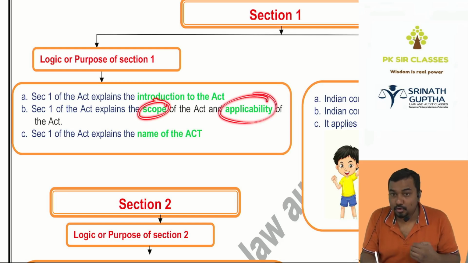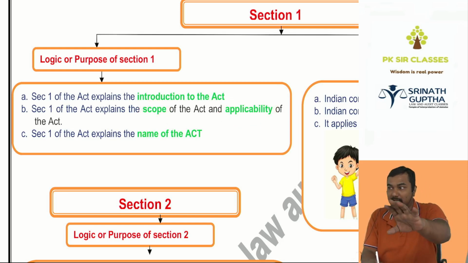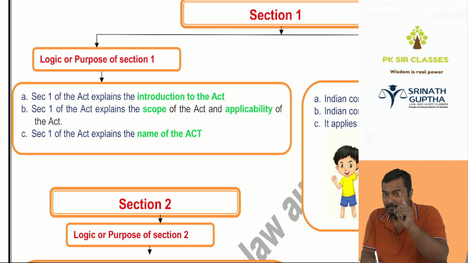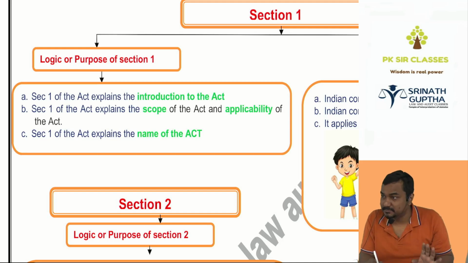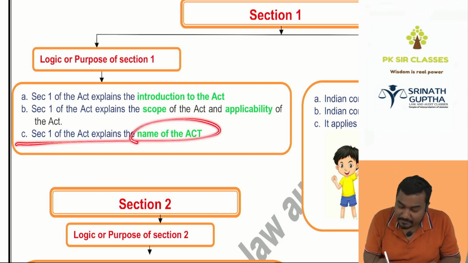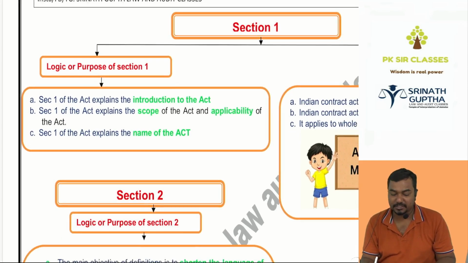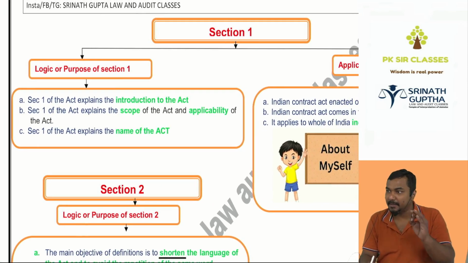It defines to whom I am applicable and to whom I am not applicable. This is defined by section 1. I am applicable to law, applicable to auditing, foundation, inter, final, CA, CMA, CS, but not to costing, not to FM, not to some other subjects. It explains the name of the act. That's why section 1 is there in any act. The main purpose of section 1 in any act is to introduce the act.